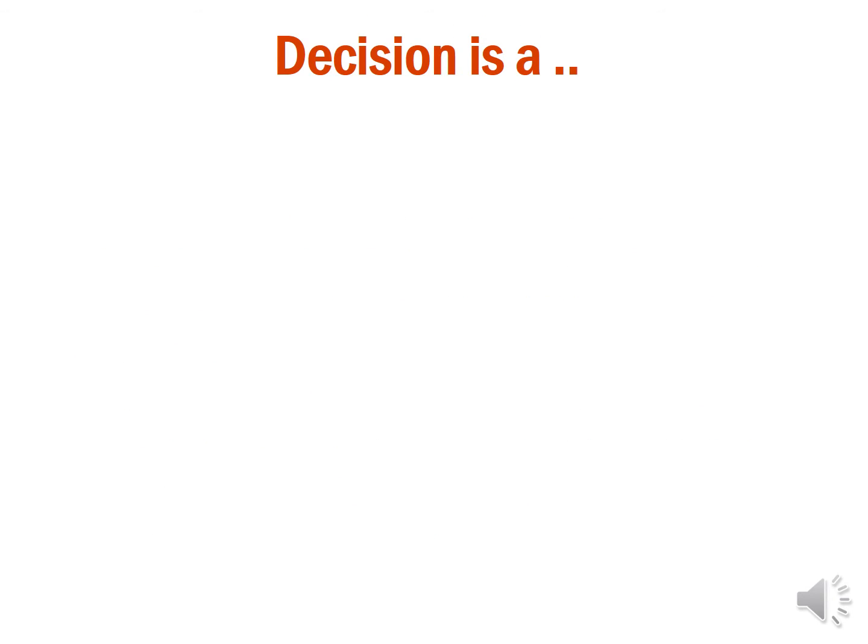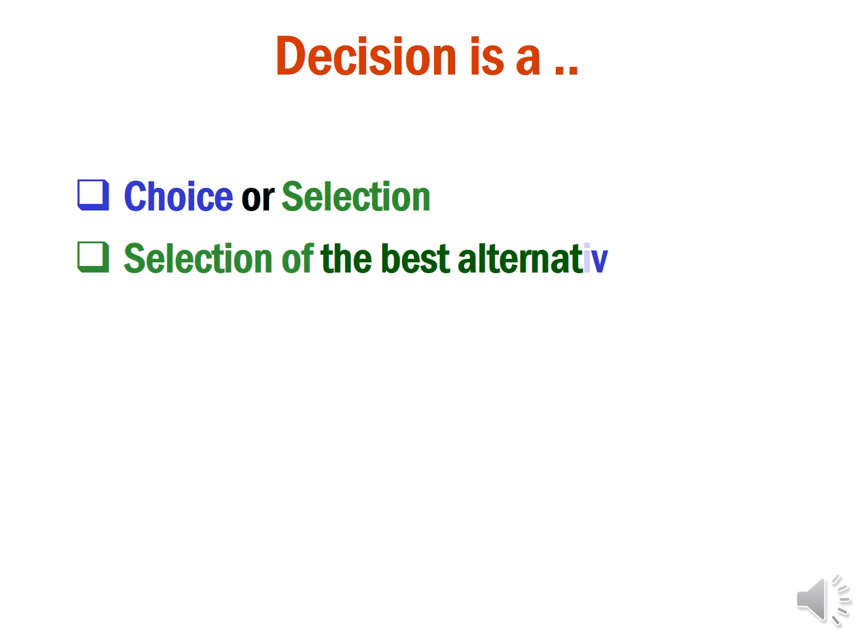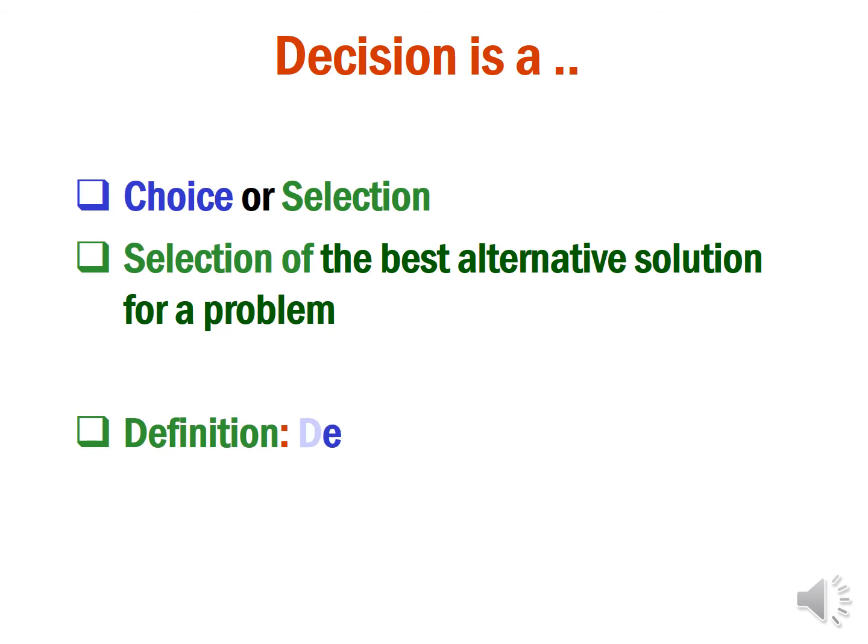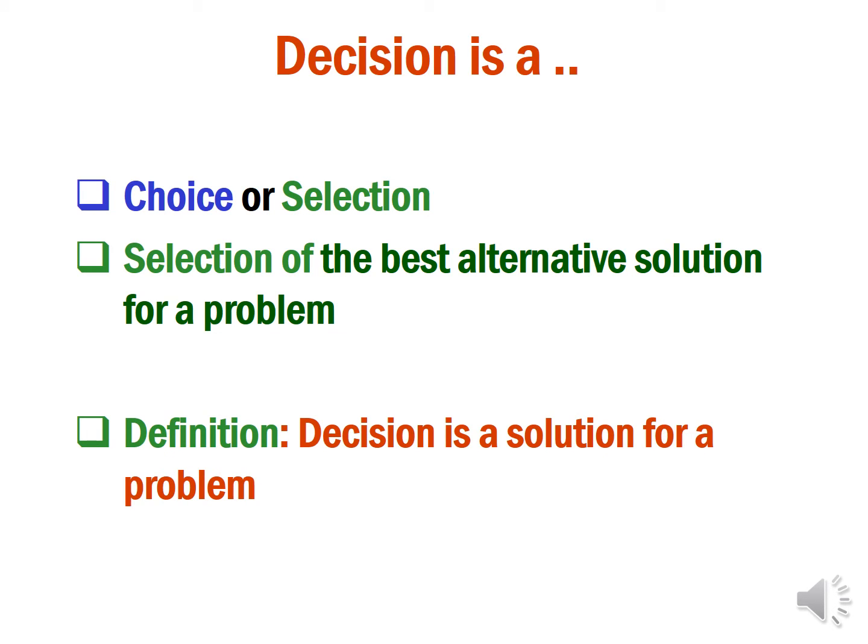What is a decision? Decision is a choice. Decision is a selection. What kind of selection? Decision is a selection of the best alternative solution for a problem. So any problem in society or for a human has many solutions. So decision making is selecting the best alternative solution for a problem.